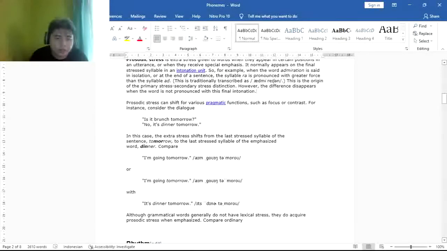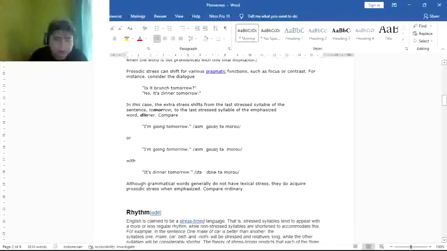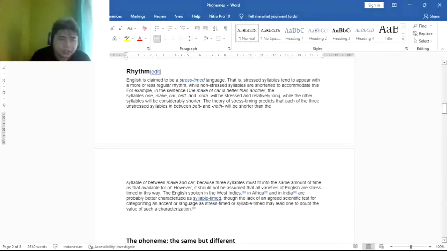Compare I'm going tomorrow, with the stress moved to different words, with it's dinner tomorrow. Although grammatical words generally do not have lexical stress, they do acquire prosodic stress when emphasized.